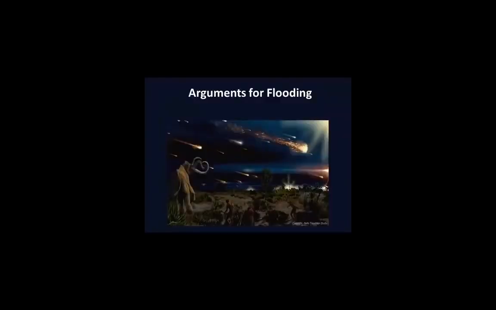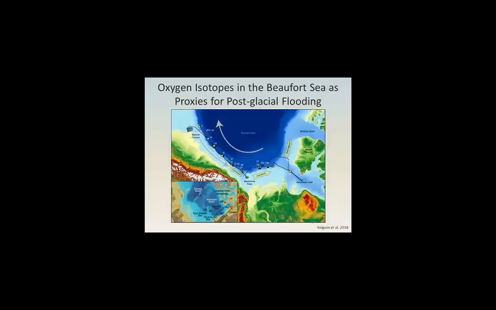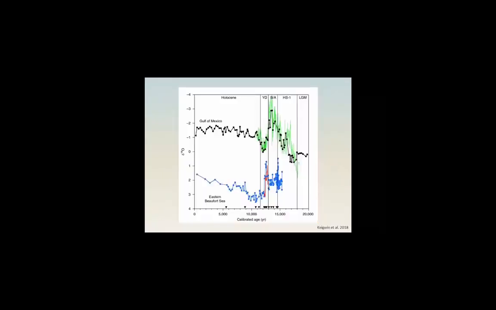The first piece of evidence in support of a glacial outburst flood causing the Younger Dryas is high oxygen-16 isotope levels in glacial lakes. These levels were studied in foraminiferous sediment cores from the Beaufort Sea. Here, higher O16 levels from the Younger Dryas period, as compared to the surrounding time periods, indicate freshwater floods from glacial lakes. Researchers can compare the delta O18 change in the Beaufort Sea to foraminiferous sediment samples 14,000 years ago in the Gulf of Mexico, a known site of post-glacial flooding via the Mississippi River.